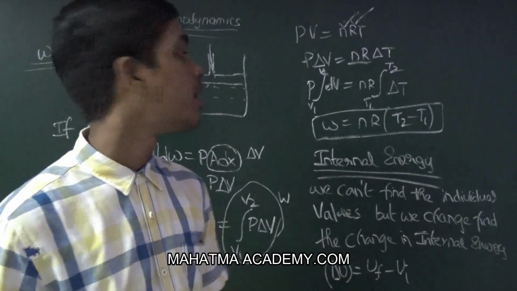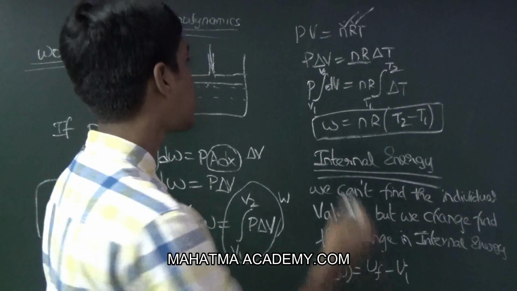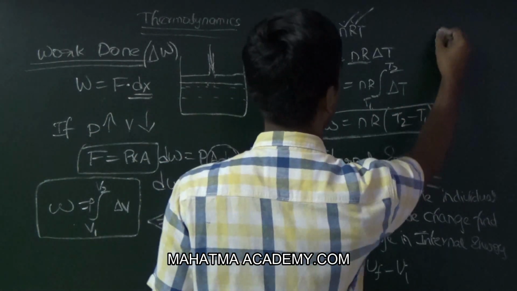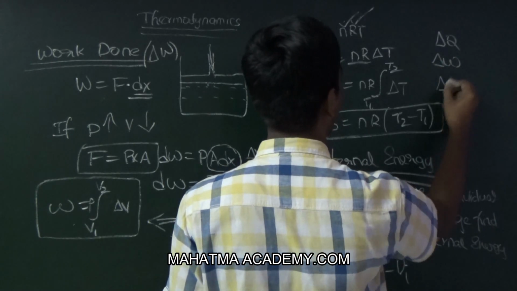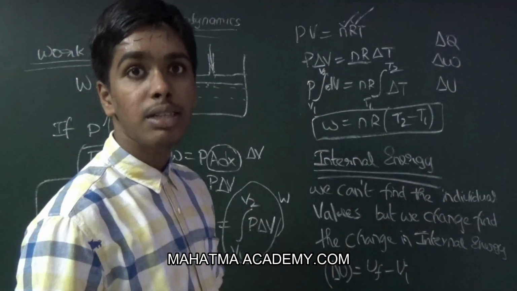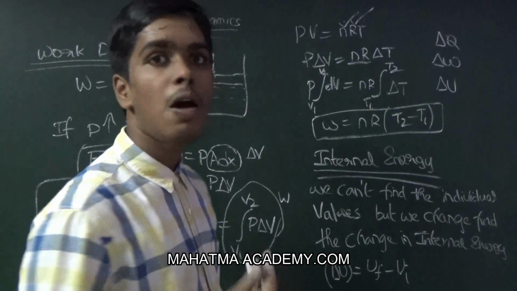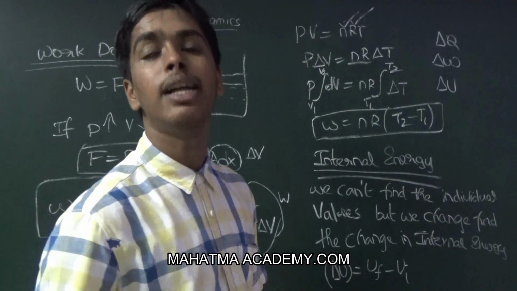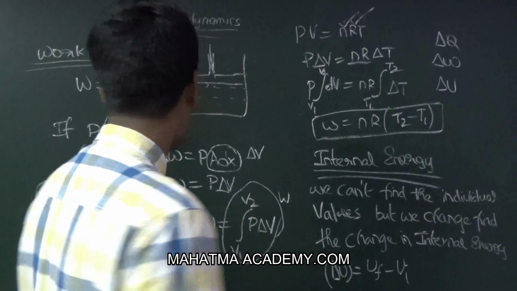Now we are going to discuss these three terms, delta Q, delta W and delta U, which are the state functions and which are the path functions. Also we will define what is meant by state function and path function.